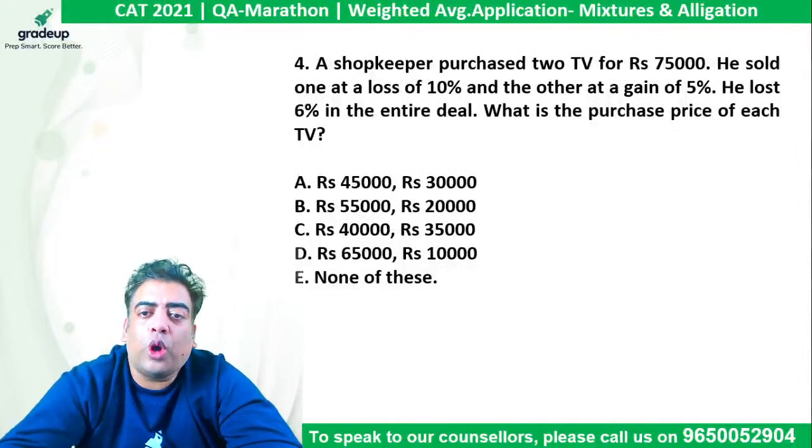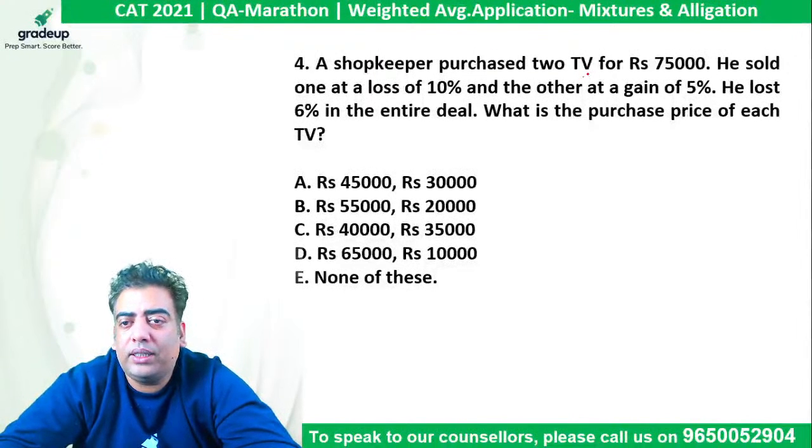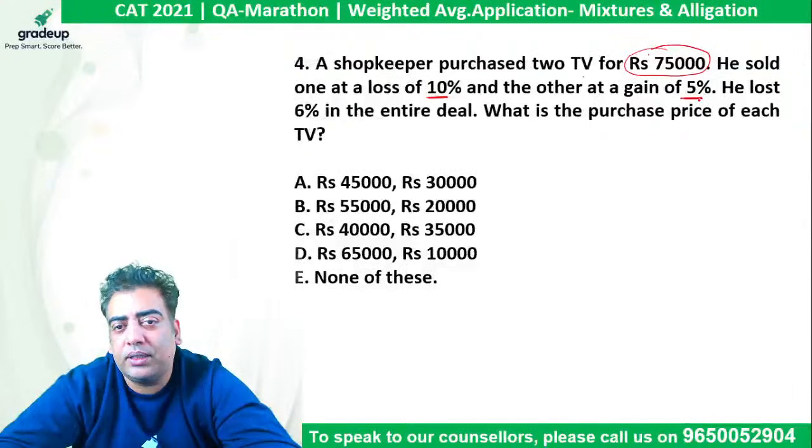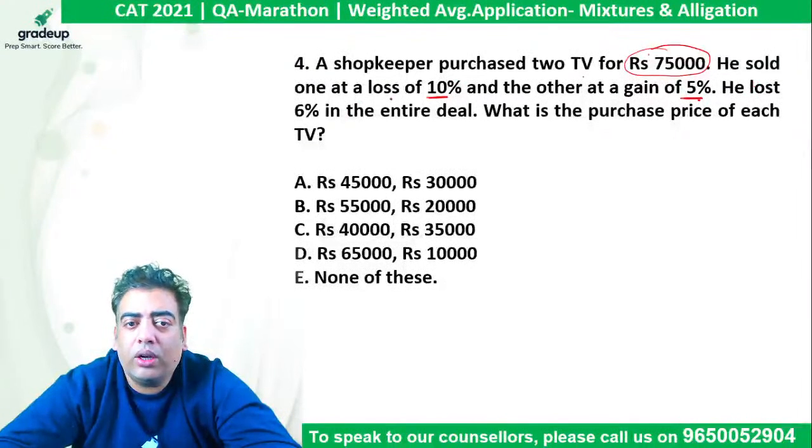Here it says a shopkeeper purchased two TVs for rupees 75,000. He sold one at a loss of 10% and the other at a gain of 5%. He lost 6% in the entire deal. What is the purchase price of each TV?